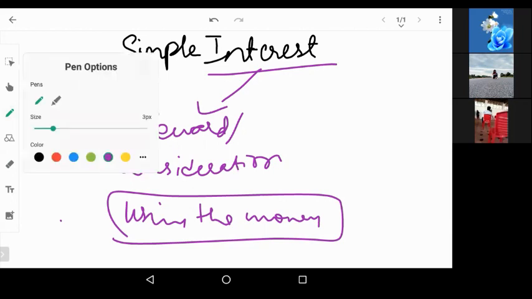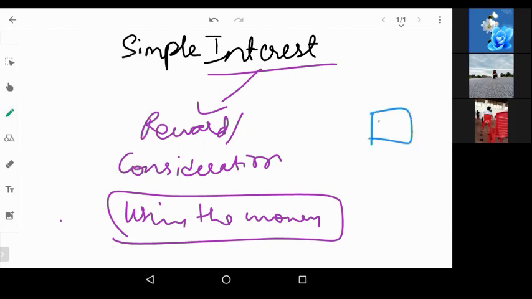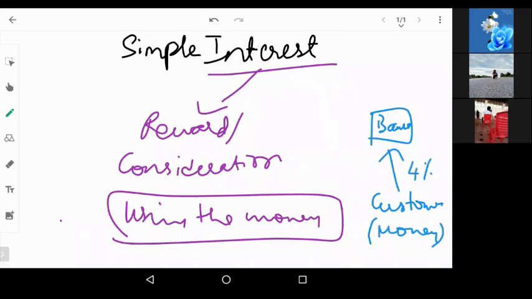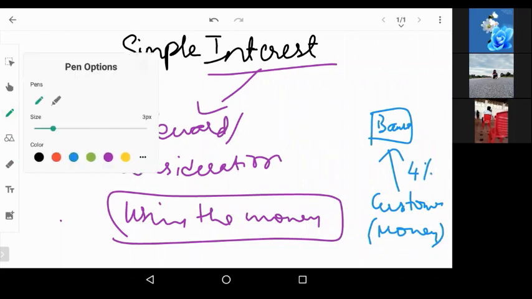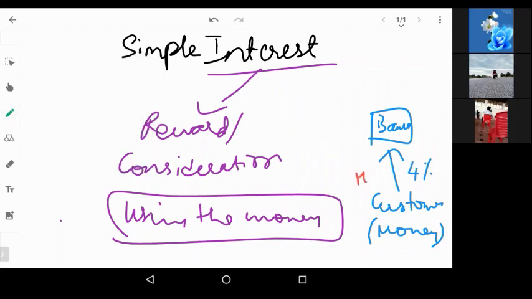There is a bank. Now this bank will have customers, where customers will keep their money in the bank, and the bank will pay them 4% interest. Money has gone to the bank, and the bank will give the customer 4% interest.